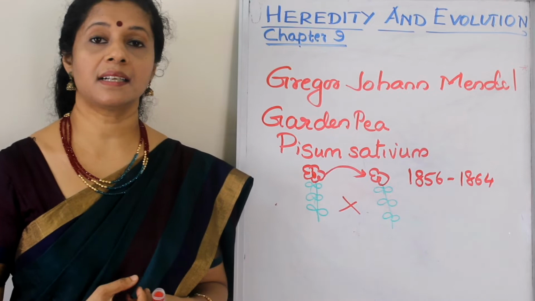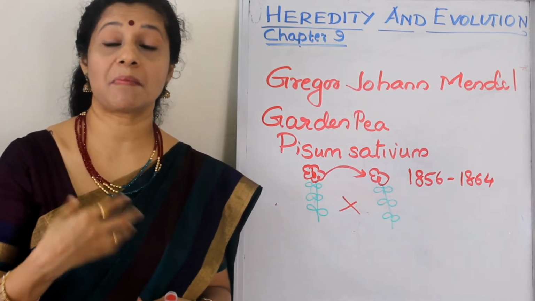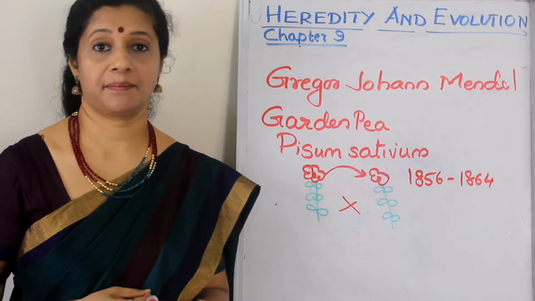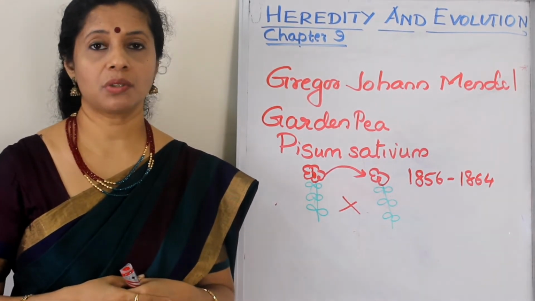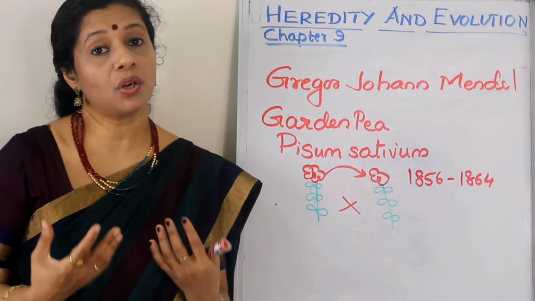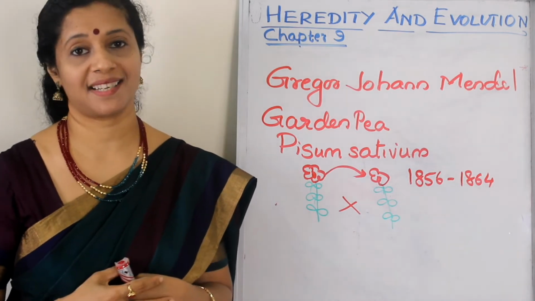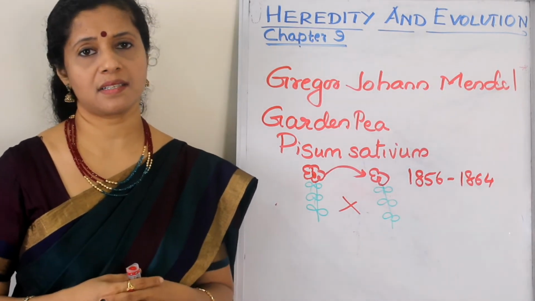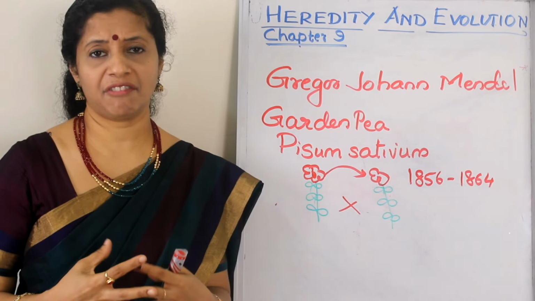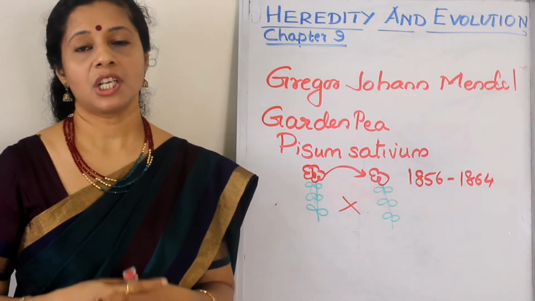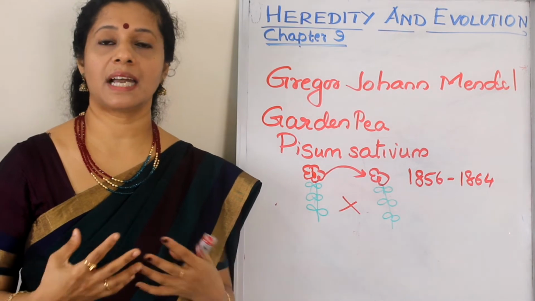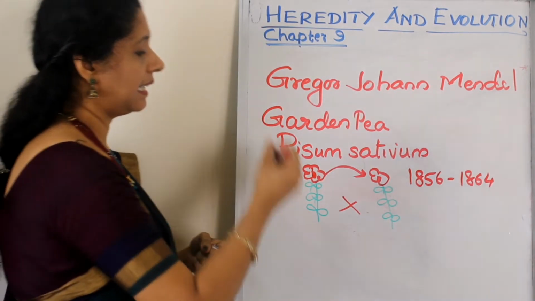And the third reason could be because he used mathematics in biology. So at that time we never used to integrate subjects. So the biologists of that time could not accept mathematics in biology. Because of all these reasons, nobody gave much attention to his work, or he was not recognized. So he continued his work and he died in the year 1884.